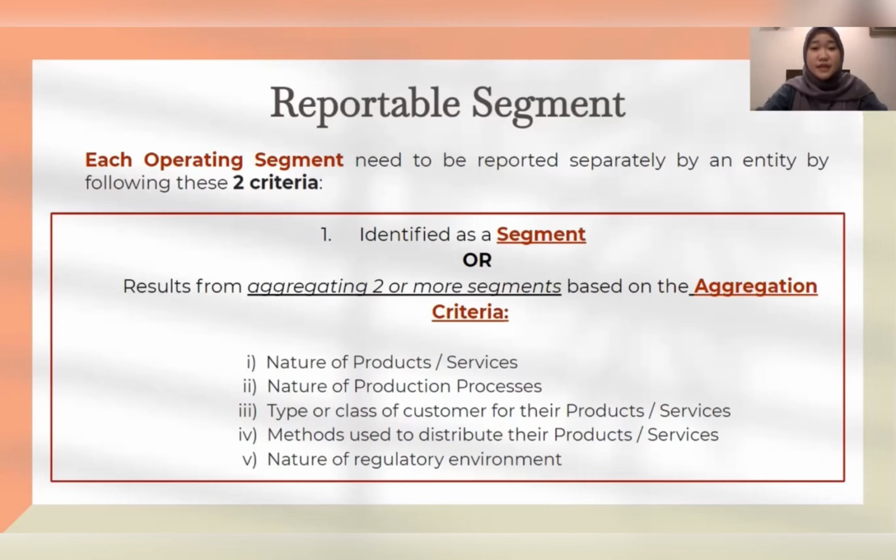It means that it meets the definition of a segment or results from aggregating two or more segments based on the aggregation criteria.